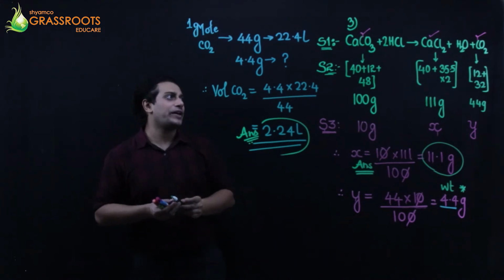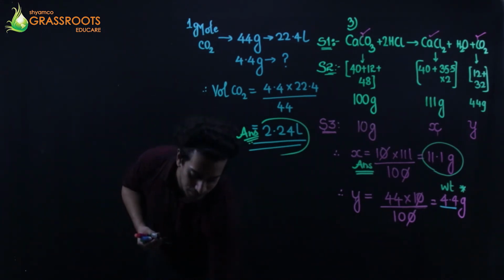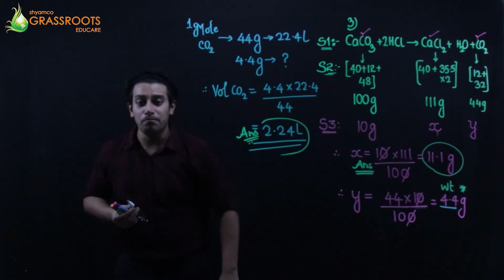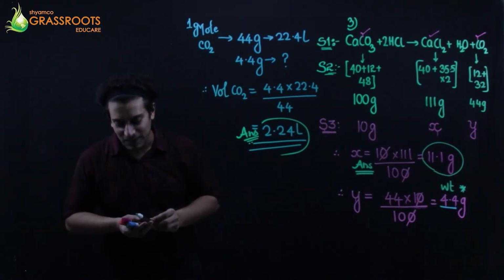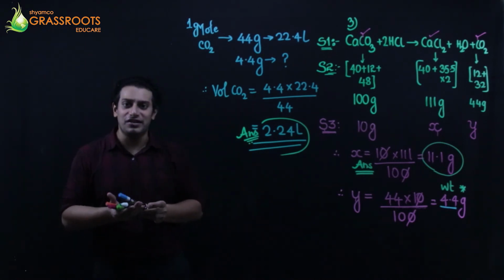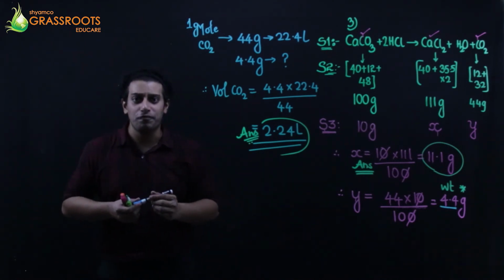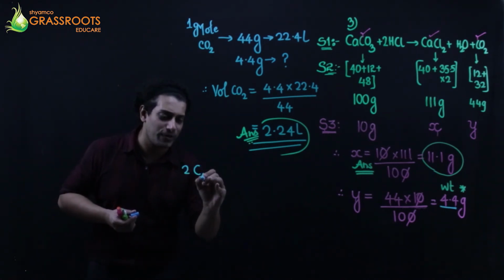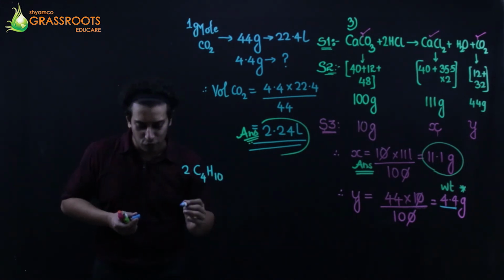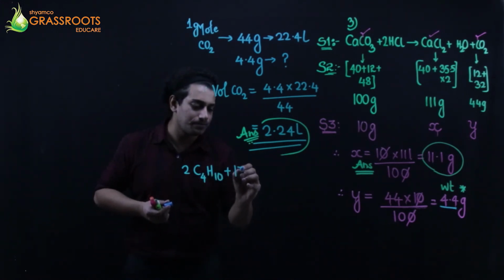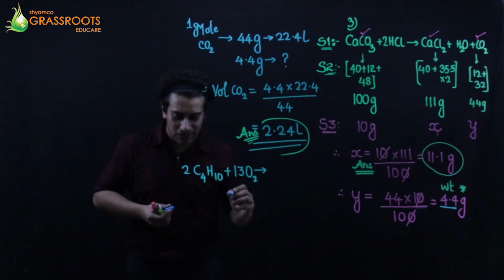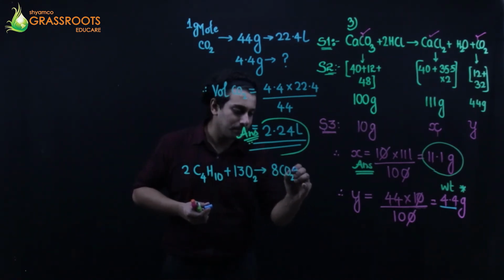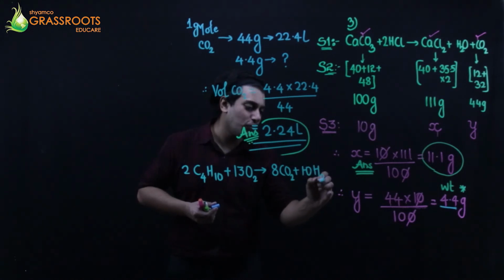Right? Okay. Going on to the next question, the fourth sum. The fourth question is, combustion of butane takes place as follows. They have given a reaction to me, which is a combustion of butane C4H10. This is given in the question: 2 C4H10 plus 13 oxygen gives me 10 water and 8 carbon dioxide. 10 water molecules.